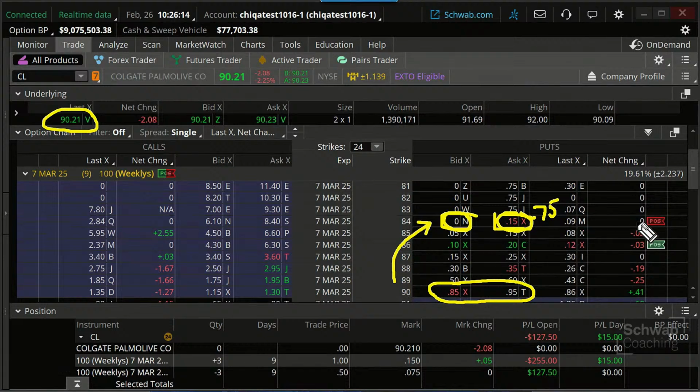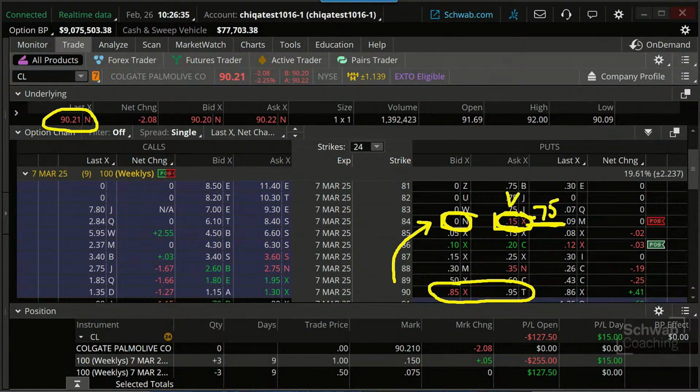So I can look to buy this one back, and it's kind of nice because it's cheap. That's a good thing, 15 cents. Earlier, it was showing 75 cents. But it may not fill.